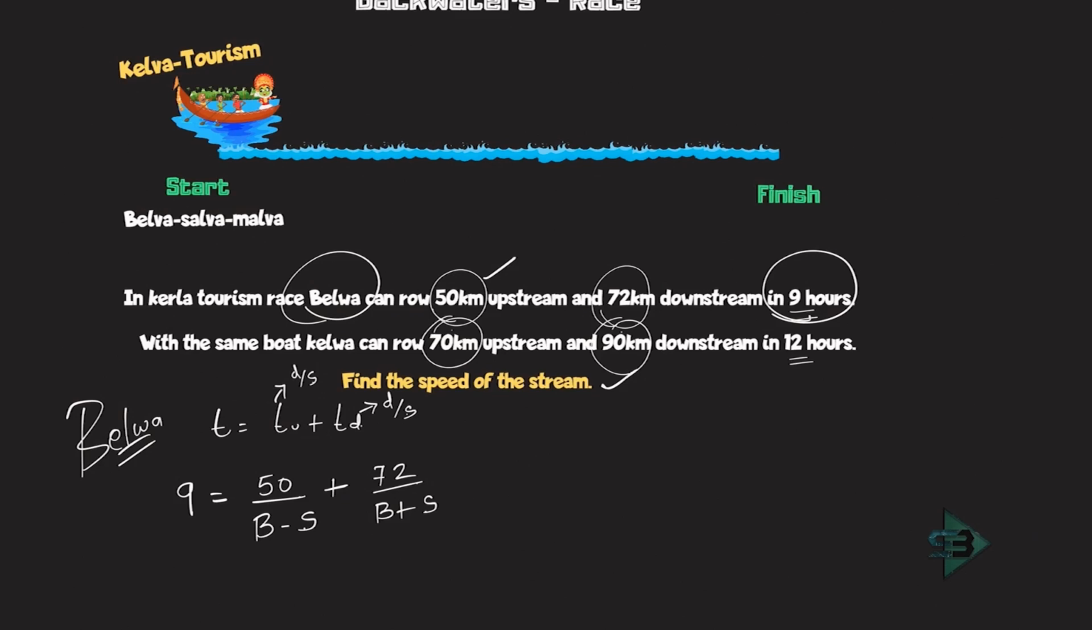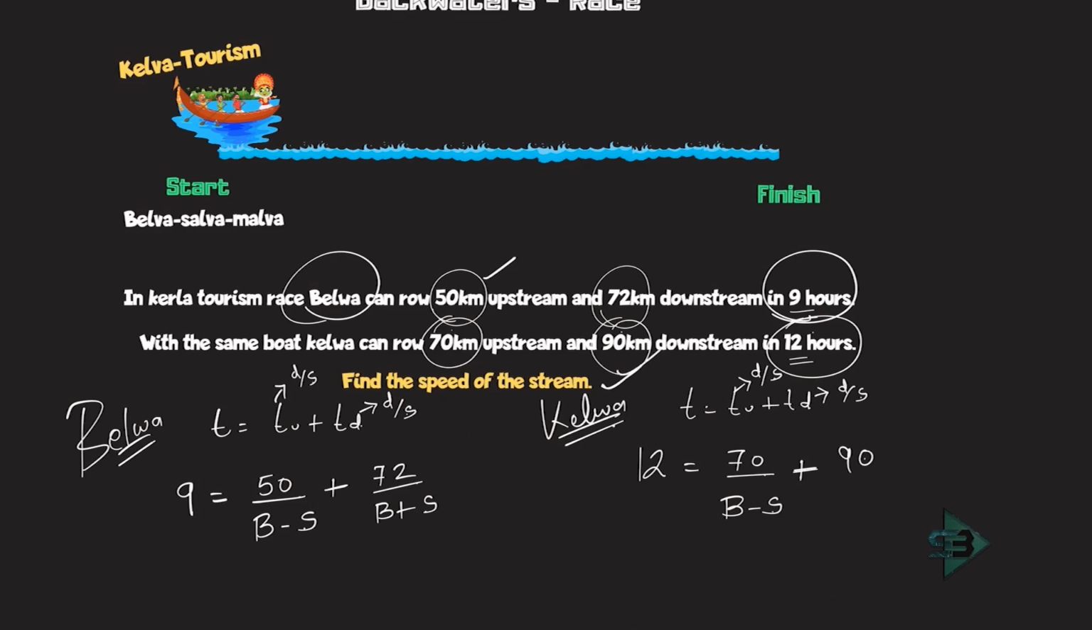Let's solve it for Kelva. So Kelva takes total of 12 hours. Time is equals to time for upstream plus time for downstream. So this total time is equals to 12. 12 is equals to upstream. Upstream time is equals to distance upon speed. Upstream it is 70 upon, since it's an upstream, I'll write it as B minus S. Plus this is time for downstream. This will be also equal to distance upon speed. Downstream is nothing but 90 as given in the question, divided by what? B plus S, and that is equal to 12.